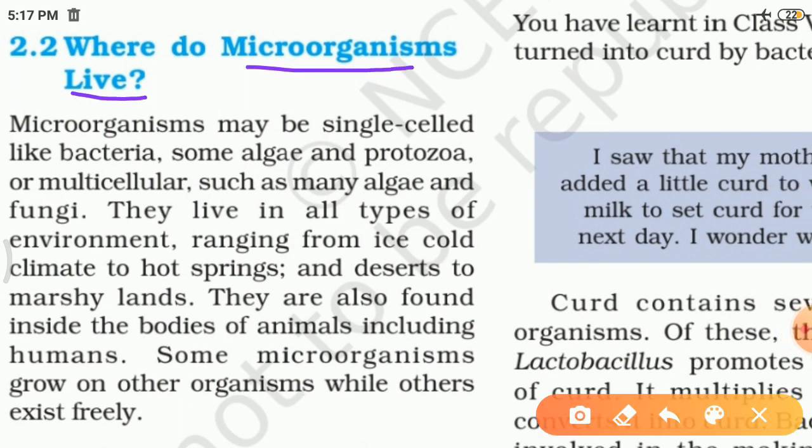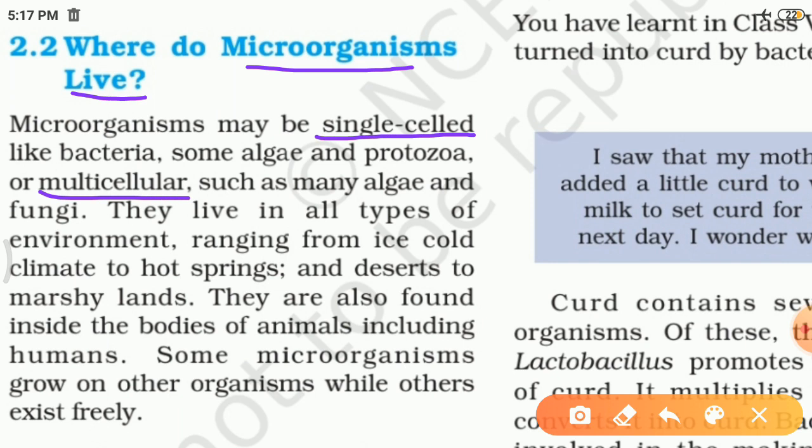Microorganisms are present everywhere: in the air, in the water, in the desert, in hot springs, in very cold climates, inside our body, inside other animals' bodies, inside the plant body. Broadly, we can classify microorganisms into two types: single celled and multicellular.